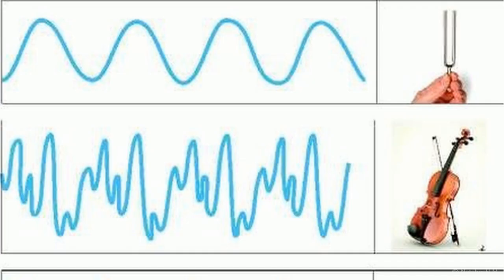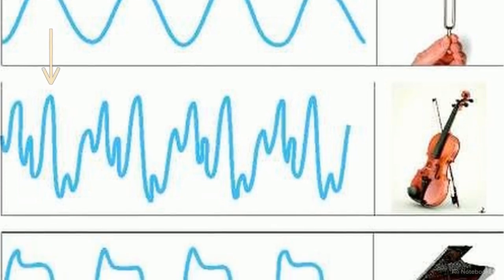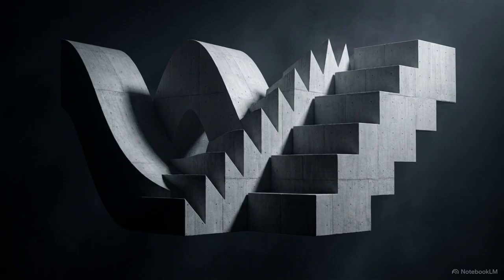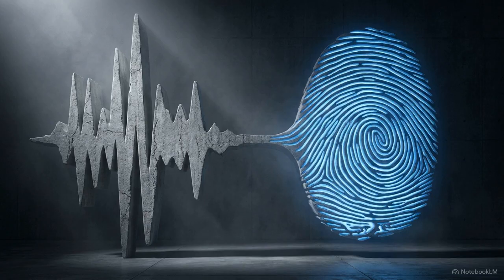This chart reveals why. The top panel shows a tuning fork's perfectly smooth sine wave. The middle panel shows the violin's intricate, jagged structural complexity. The bottom panel displays the piano's drastically different, blockier wave architecture for that same note. This specific trait is known as quality or timbre. The complex physical geometry of the wave acts as an acoustic fingerprint, allowing our brains to instantly identify the mechanical